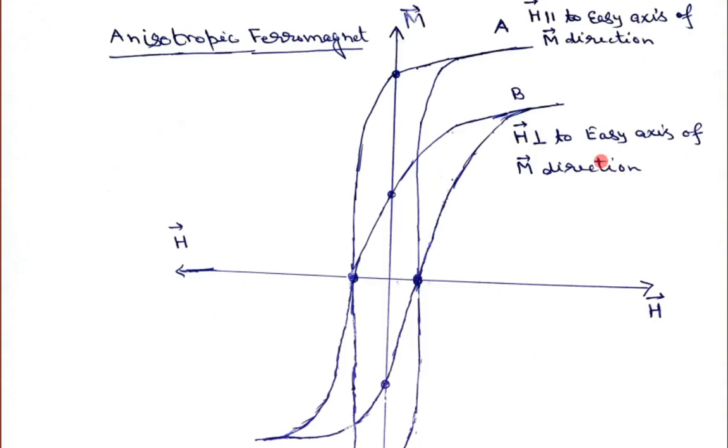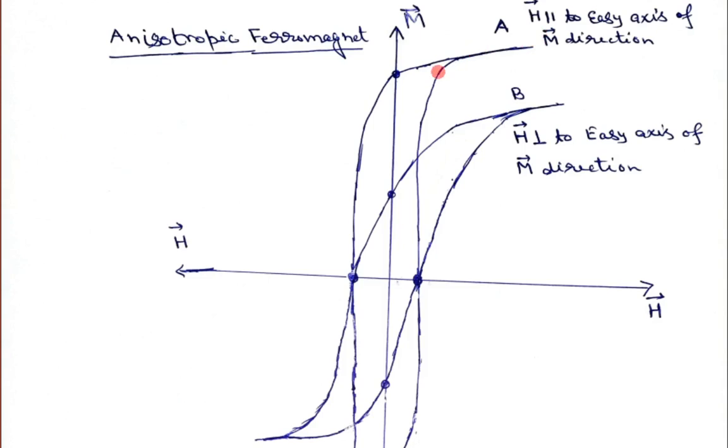Obviously, in a ferromagnetic material there will be some crystallographic direction along which it is very easy to magnetize the material, and there will be some direction along which magnetization is hard. That is why I have shown two different MH curves for the same material: one perpendicular to the easy axis of magnetization, another parallel to the easy axis. And this easy axis can be found by changing the crystallographic direction and applying the magnetic field.